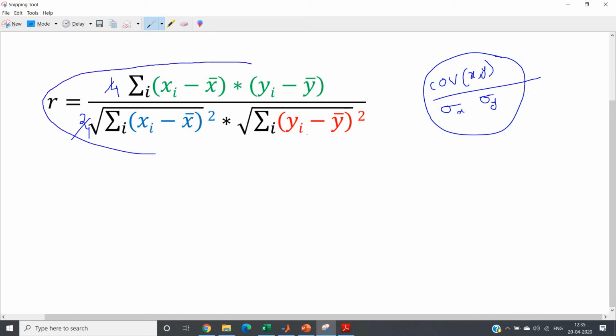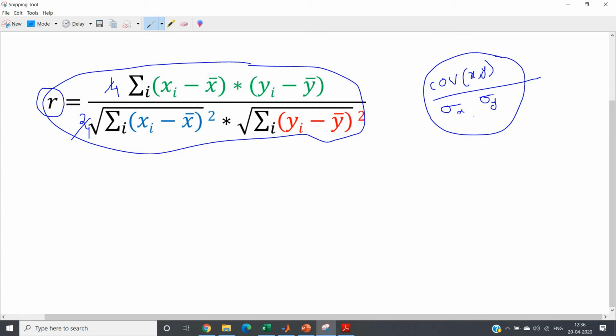So see, after scaling also, this particular variable remains the same, that is summation over x minus x bar into y minus y bar by root over summation of x minus x bar whole square into root over summation of y minus y bar whole square. So this is more general. Okay, this is giving us a clearer idea, because after multiplying both the variables by the same scale factor,